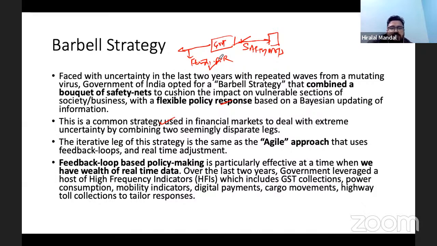Now, this strategy is more or less like the agile approach. What happens under the agile approach? You make the policy on the basis of feedback. So it is feedback-loop-based policy making. You have data about various high-frequency indicators, and then you make the response. You see where the performance is, continuously, and then you make the effort accordingly. That is the feedback-based policy making approach adopted in the agile approach.